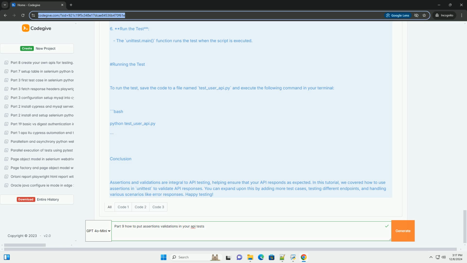Test case. 1. We will get user information for user ID 1. 2. We will assert that the response status code is 200. 3. The response contains the expected user data, name, email, etc.